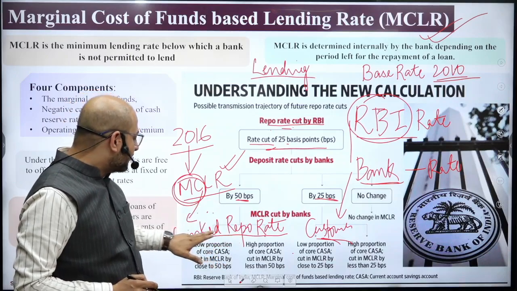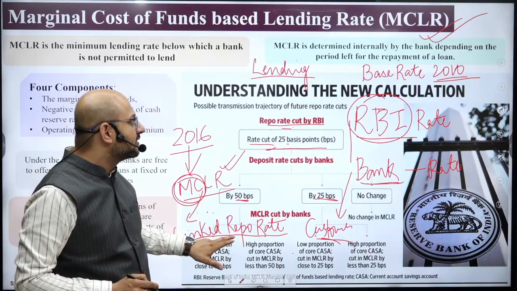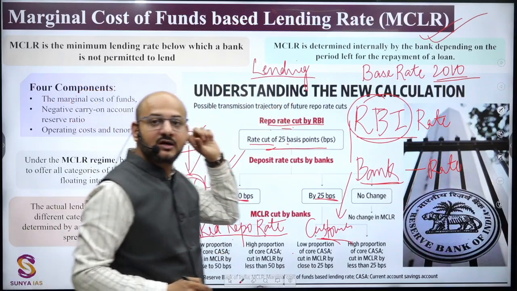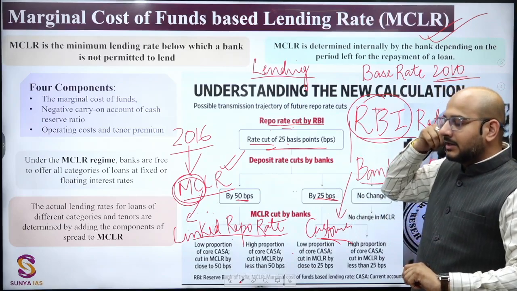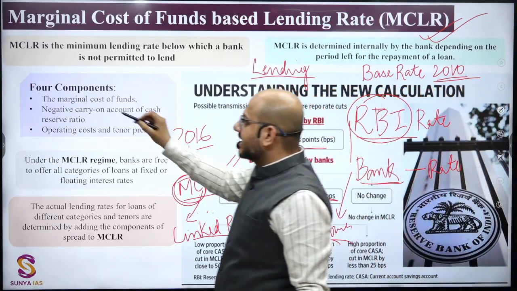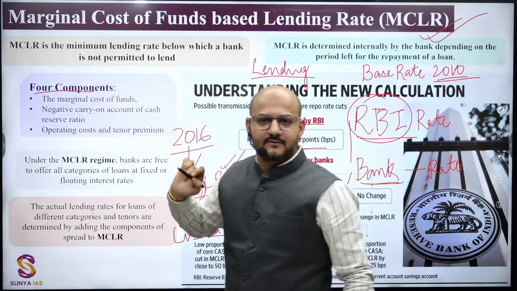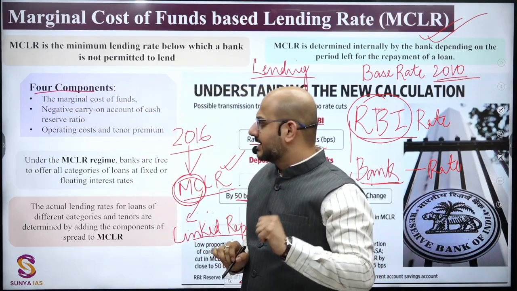Okay. And one more crucial point, that MCLR is linked to the bank rate, whereas base rate was not linked with the repo rate. This is calculated. MCLR is basically calculated keeping the four components. Four components क्या क्या हैं that you can easily understand.